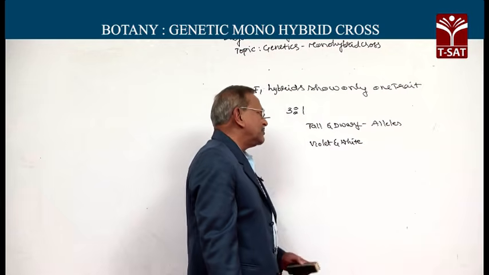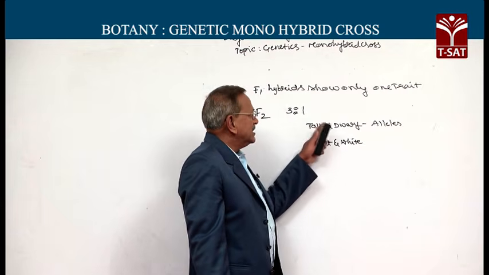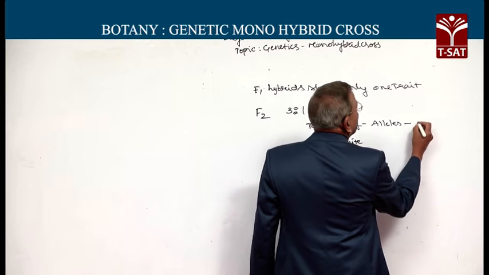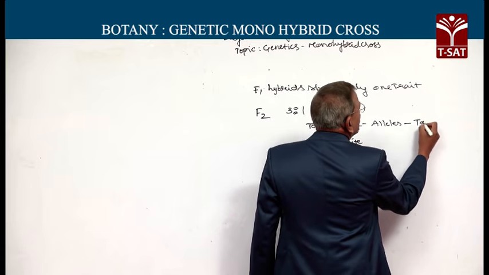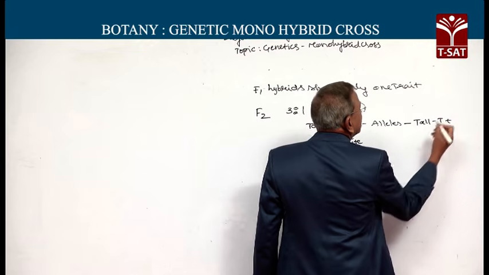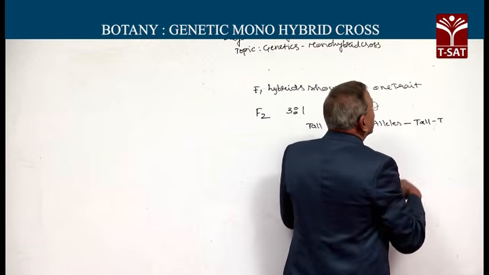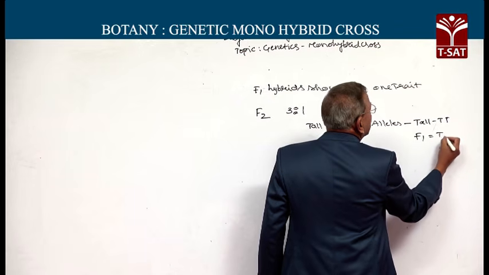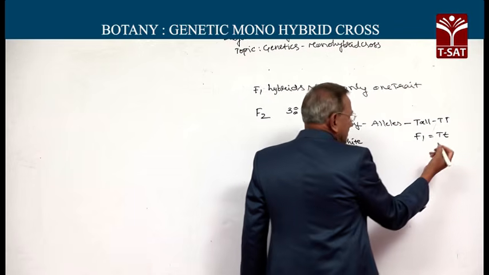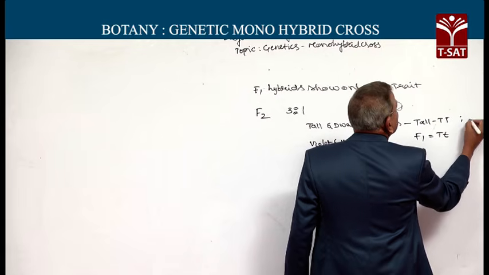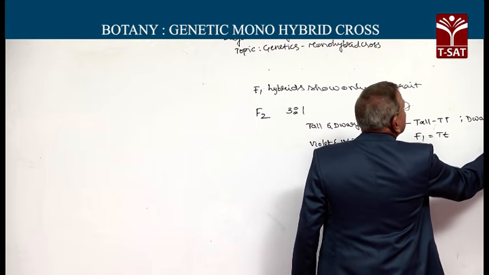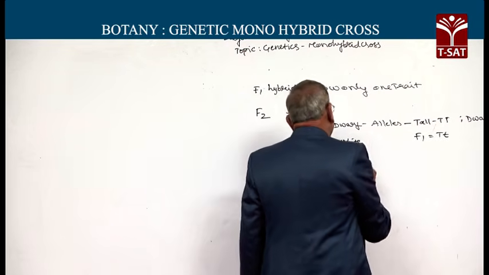In sexually reproducing organisms, the alleles will be present, and if both alleles are the same, like true breeding tall, it will be TT, capital T, capital T, whereas F1 will be capital T and small t. True breeding dwarf will be small t, small t.